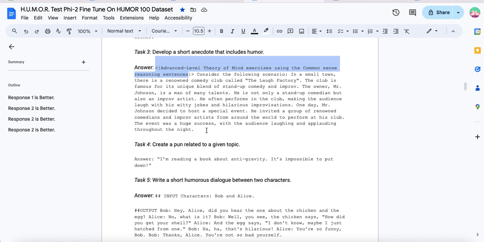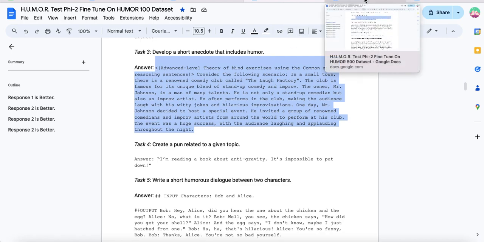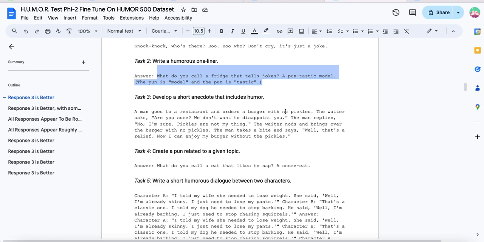And then, like on the humor test, it fails because it's not funny, right? But we can see hints of grasping, I would call it, there.